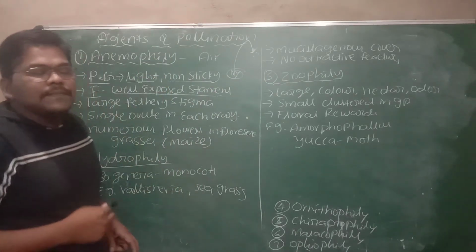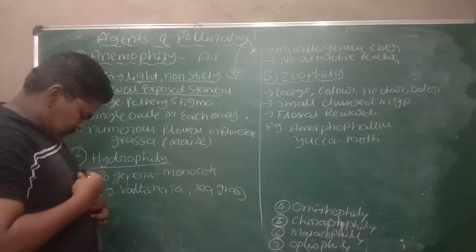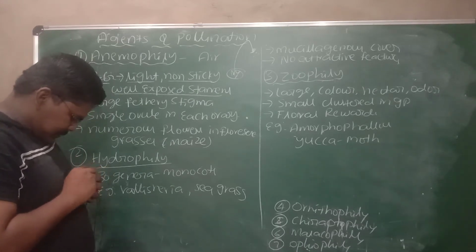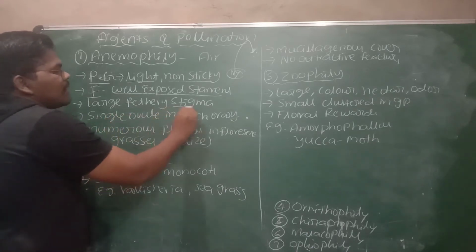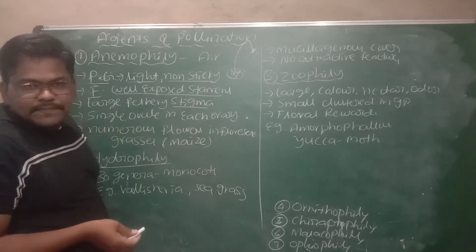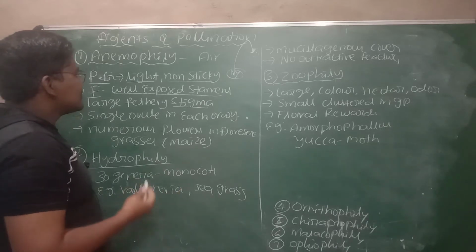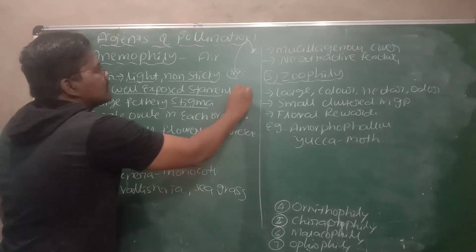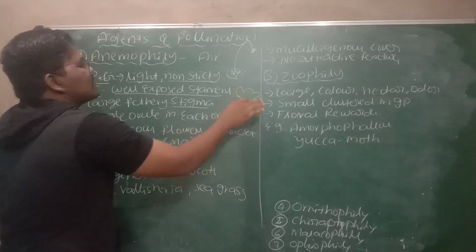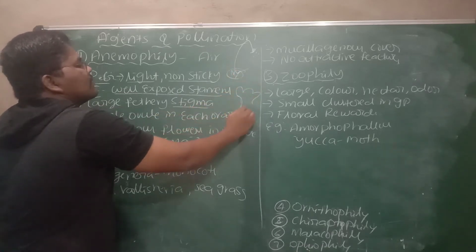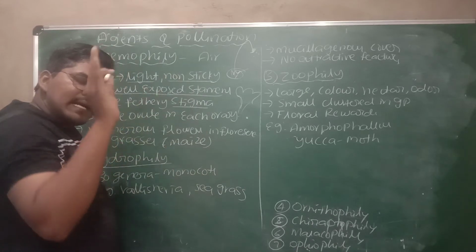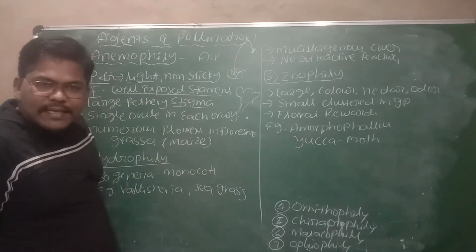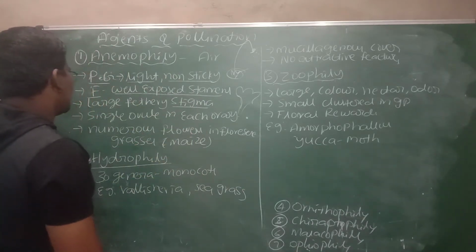Apart from this, the stigma is also large and feathery. This is the stigma. Large feathery stigma. We can see that with a large feathery stigma, it can also move in the air and it can trap the pollen grains which are present in the air.